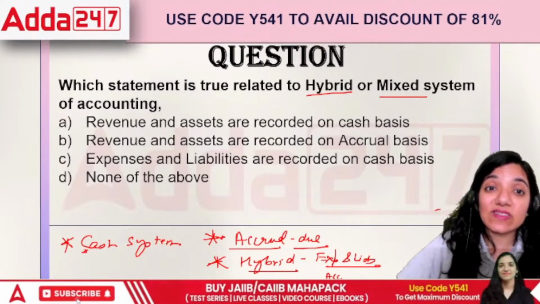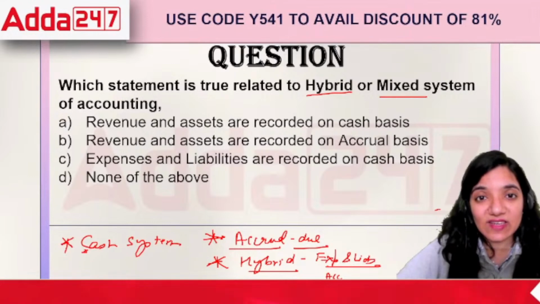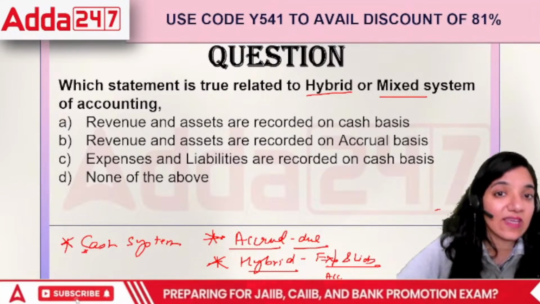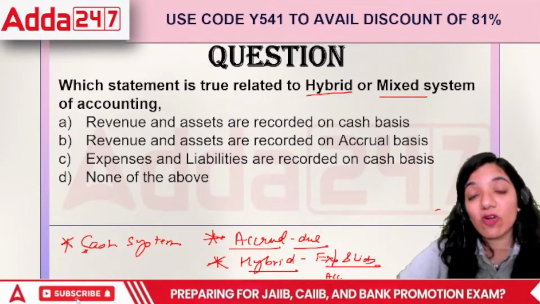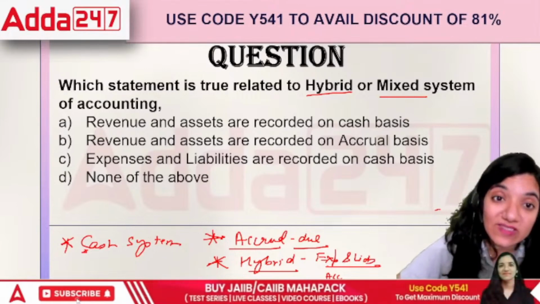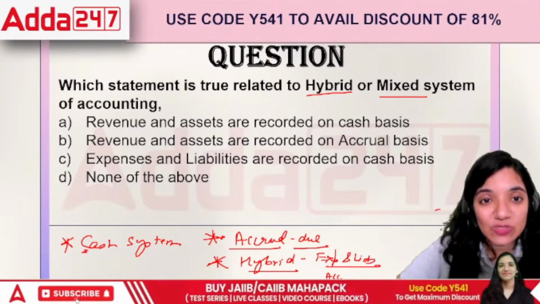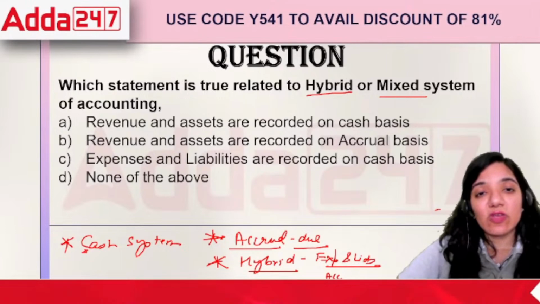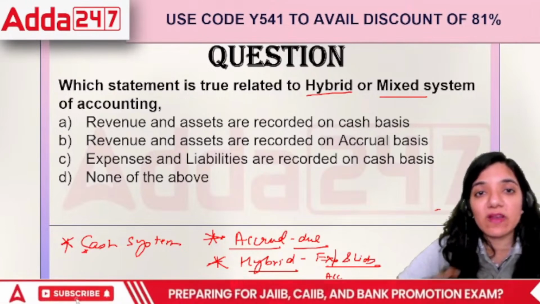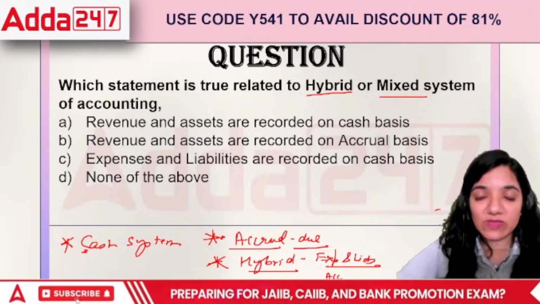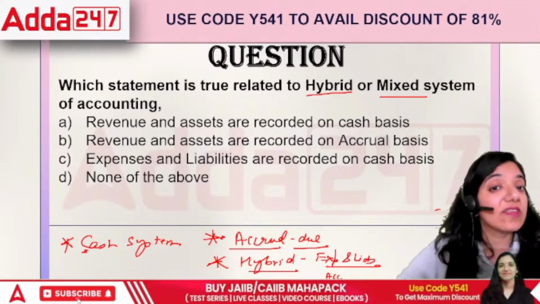So in this case, revenue and assets are recorded on cash basis. Then revenue and assets are recorded on accrual basis. Expenses and liabilities are recorded on cash basis, or none of the above. Revenue and assets are recorded on cash basis: the moment I receive the money only, then we'll record.